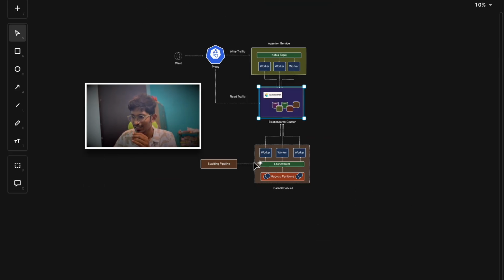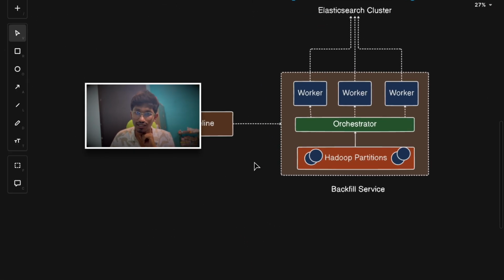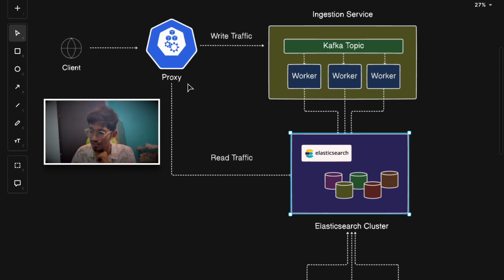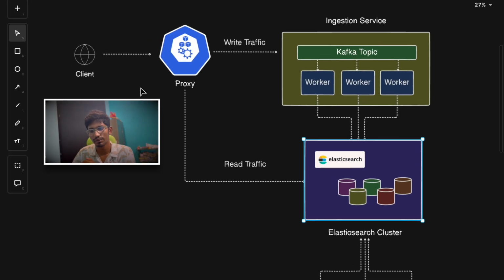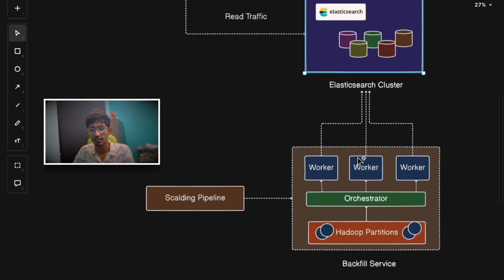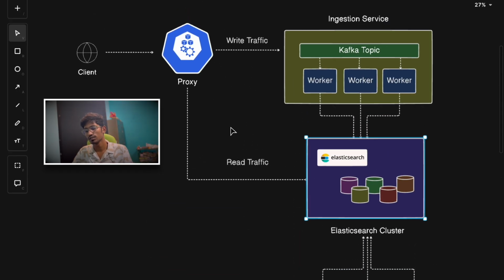And this entire architecture that you see now handles around 500 million tweets per day on average. That's a huge traffic to manage, and this architecture and infrastructure is able to do so in a smooth manner. To summarize, by implementing these services, Twitter has significantly enhanced the stability and scalability of its search infrastructure. The proxy services manage and route read and write traffic effectively. The ingestion service handles real-time data gracefully, and the backfilling service ensures large-scale data operations are performed without compromising cluster integrity. So that's about today's video.